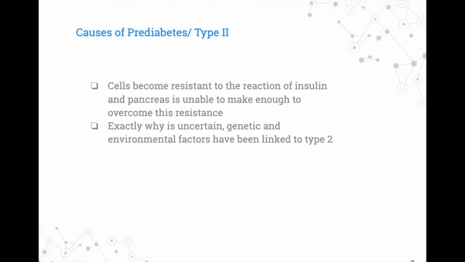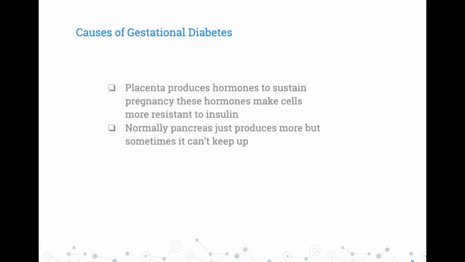Causes of prediabetes/type 2. Cells become resistant to the reaction of insulin, and the pancreas is unable to make enough to overcome the resistance. Exactly why is uncertain. Genetic and environmental factors have been linked to type 2 diabetes. Causes of gestational diabetes. The placenta produces hormones to sustain pregnancy. These hormones make cells more resistant to insulin. Normally, the pancreas just produces more, but sometimes it can't keep up.